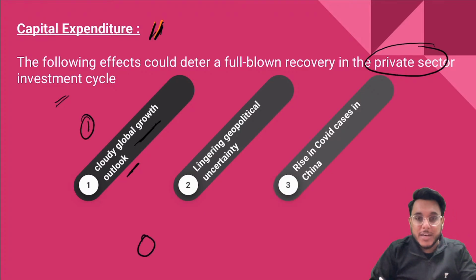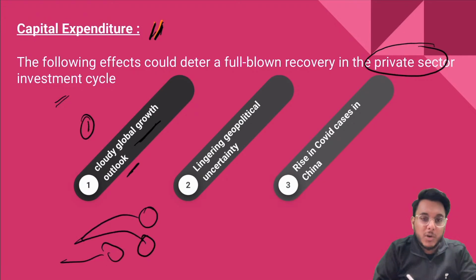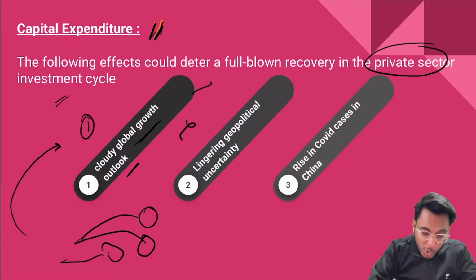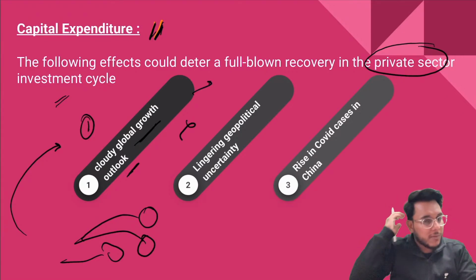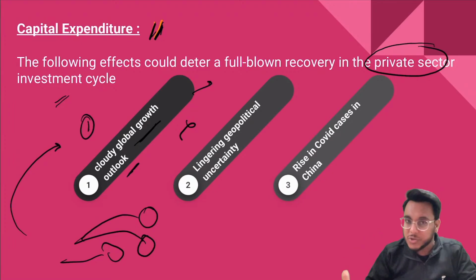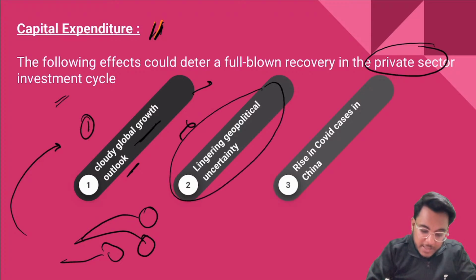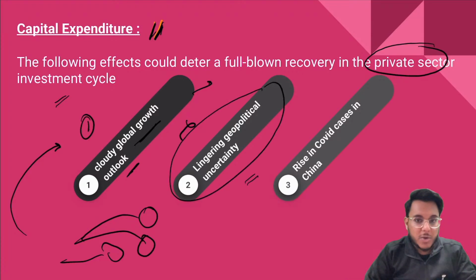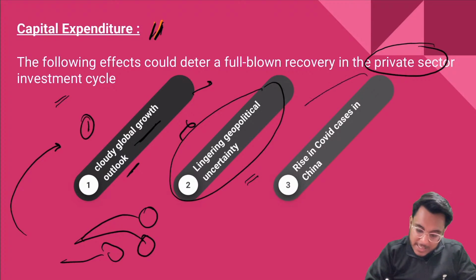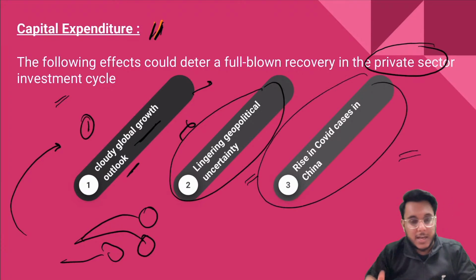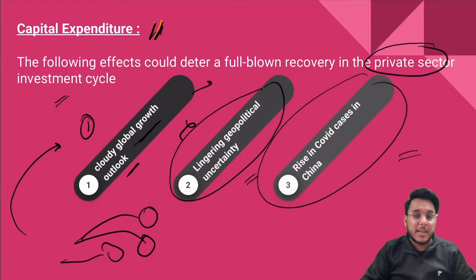So industrialists don't want to establish new units, because they will not be able to export, because the global growth outlook is not good. Second, this global growth outlook is not positive because of inflation, the Russia Ukraine war, and geostrategic instabilities. There is lingering geopolitical uncertainty, the Russia Ukraine war, the China USA confrontation. Next, there is a rise in COVID-19 cases in China now, and again the world is facing the possibility of another wave of COVID-19.